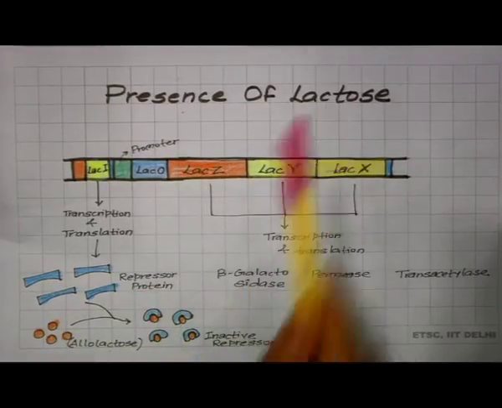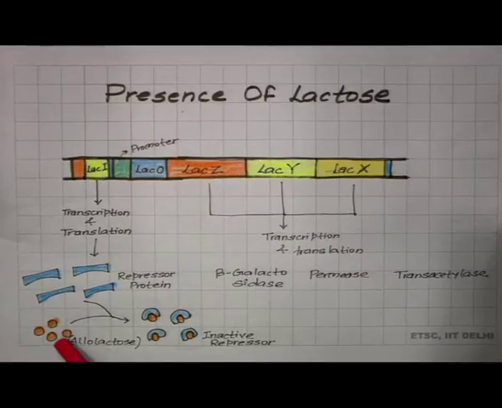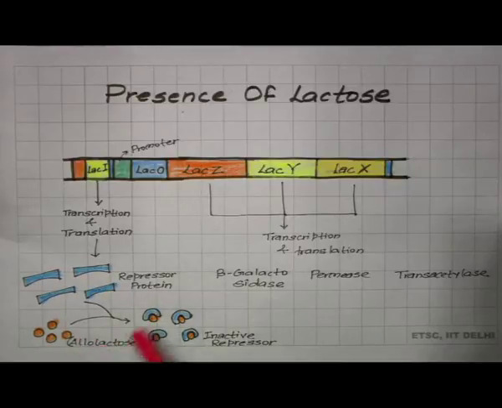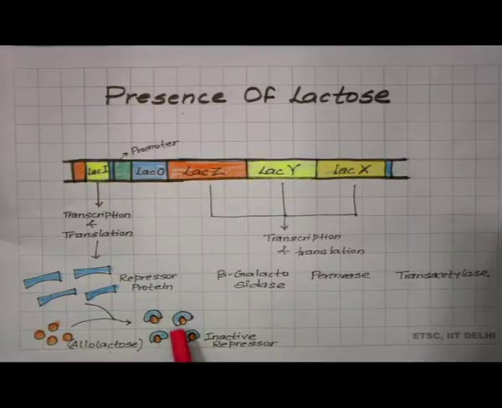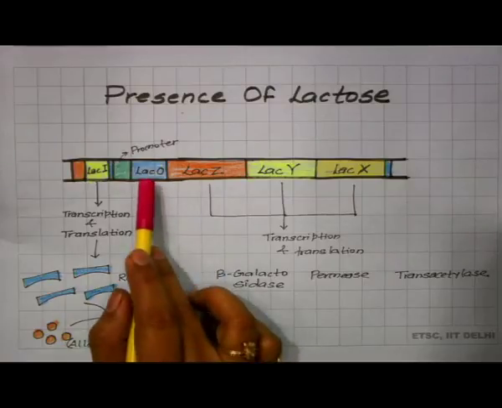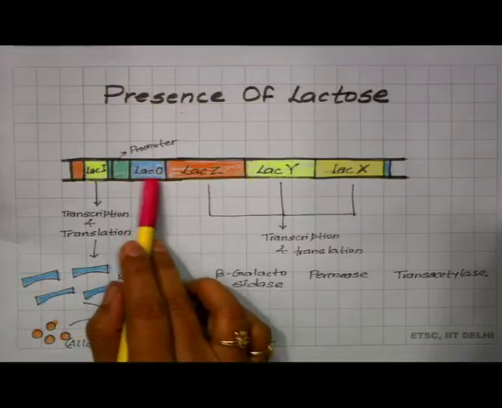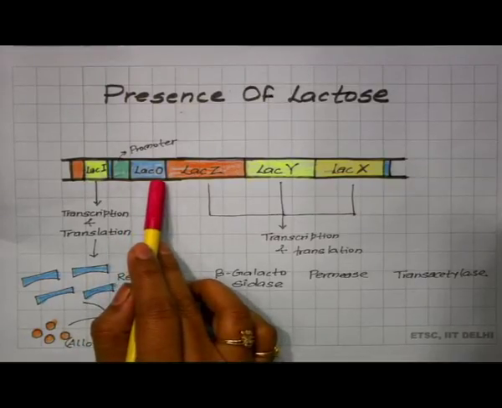Because there is lactose, some of the lactose will form allolactose, and this allolactose will combine with the repressor protein and inactivate it. Because of the inactivation, the repressor protein cannot bind to the operator, and whatever repressor protein is attached there will be released because of the conformation change by the allolactose. Now, this operator is free from the repressor protein.